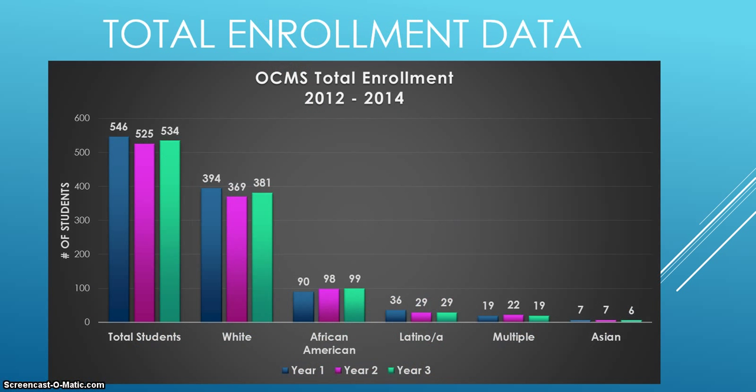So first of all, taking a look at our total enrollment. This is the enrollment for grades 6, 7, and 8. You can see we're a fairly small middle school compared to other middle schools in the state. We average around 540 students, and you can see our enrollment in years 1, 2, and 3 took a slight dip and then started increasing again. Our white student population kind of followed that trend. Our African American student population actually increased slightly. Our Hispanic population decreased slightly and then leveled out over years 2 and 3.